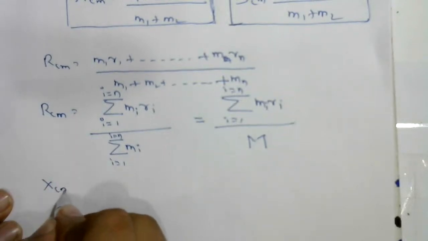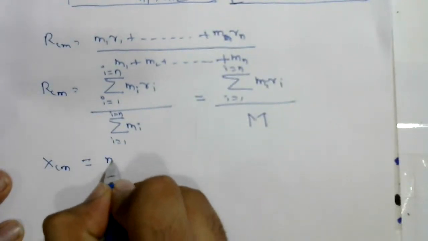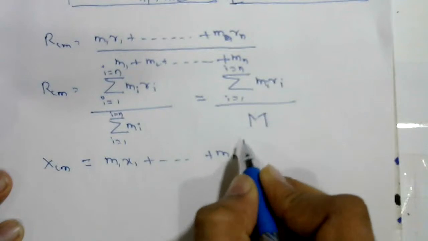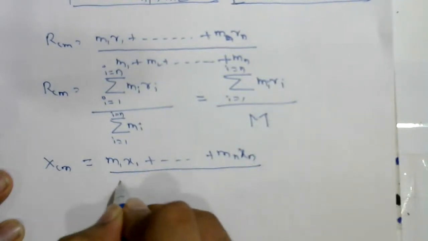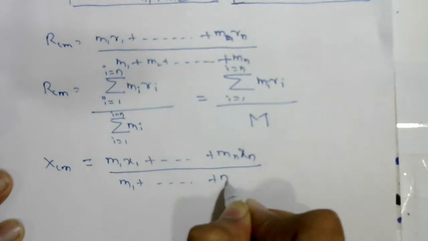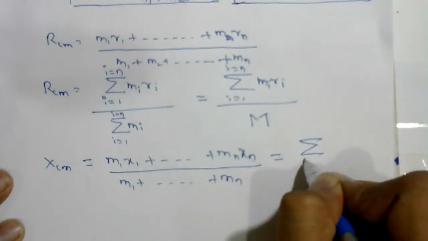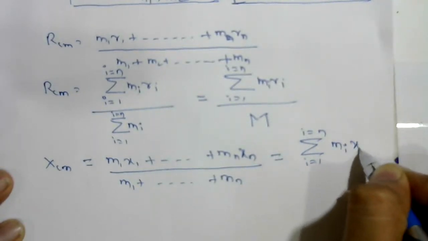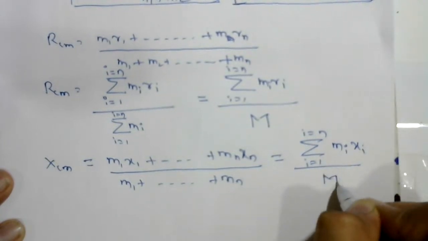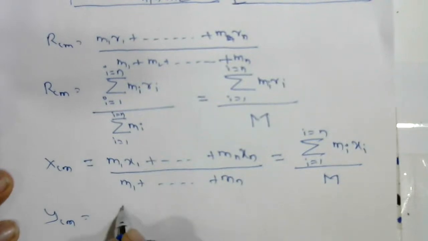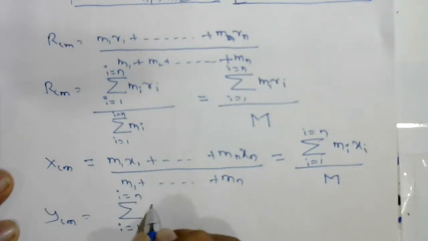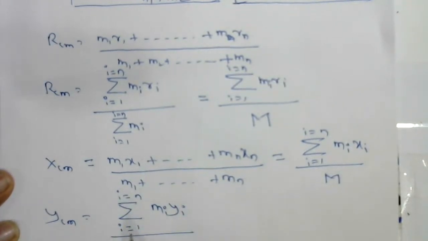So similarly xcm also you can write. xcm equals m1 x1 plus so on, mn xn upon m1 plus, like that, mn. This we can write as summation of i equal to 1 to n, mi xi upon total mass m. Similarly ycm, directly I'll write summation i equal to 1 to n, mi yi divided by m. And